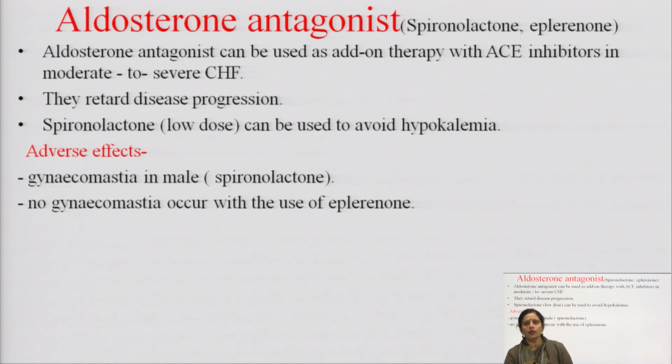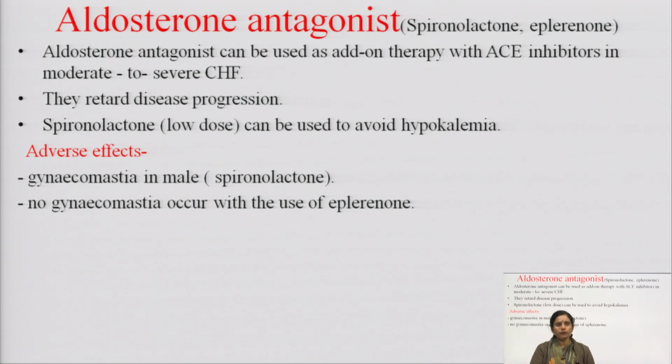Aldosterone antagonist can be used as add-on therapy with other drugs like ACE inhibitors. They retard the disease progression, because they decrease the cardiac hypertrophy or remodeling. Spironolactone can be used to avoid hypokalemia, so spironolactone is also added with diuretics like thiazide to avoid hypokalemia.